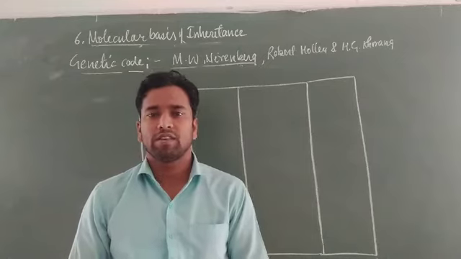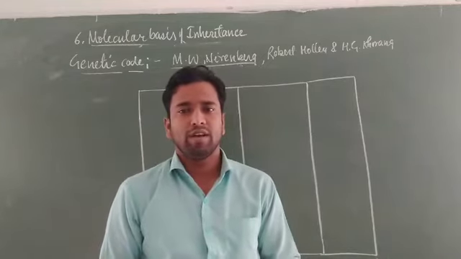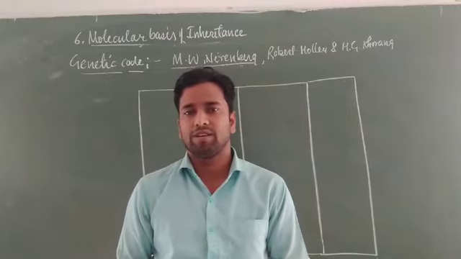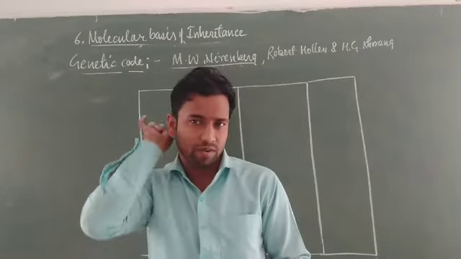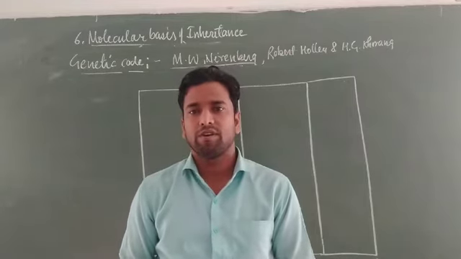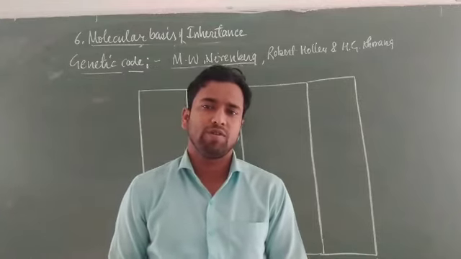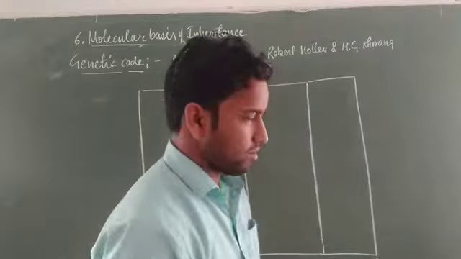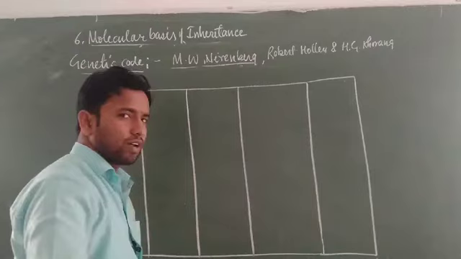But later on, George Gamow, a scientist, gave the concept of the triplet codon, and he stated that codons are present in the form of triplet base sequences, and each triplet base sequence codes for a particular amino acid. This concept provided complete information about how an amino acid is coded by a particular codon on mRNA. That was the concept of George Gamow.